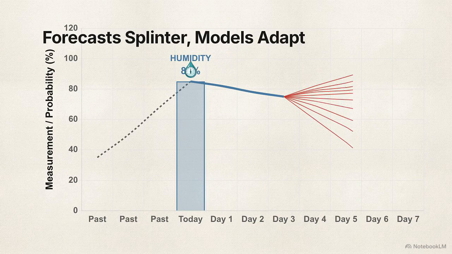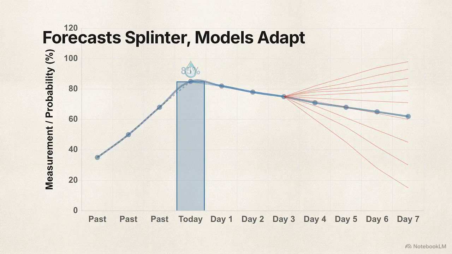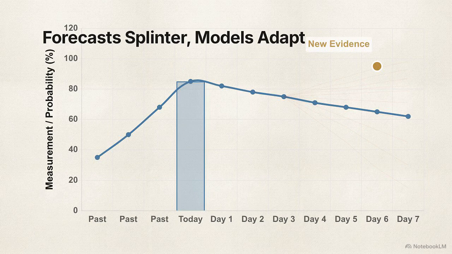But look at what happens further down the timeline. The forecast splinters. Because weather is deeply complex, tiny, unmeasured differences at the start compound into wildly different outcomes a week later. When a prediction fails like this, the scientific mindset does not reject the new evidence to protect a belief. It takes the new data and updates the model.